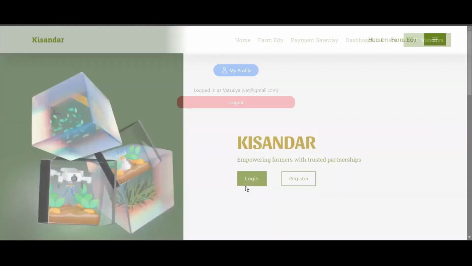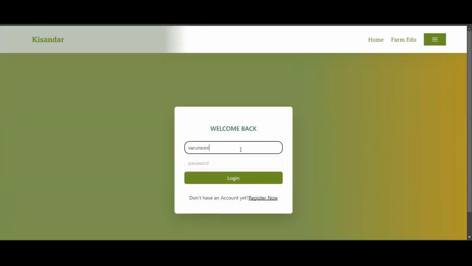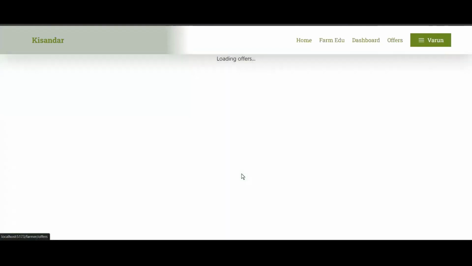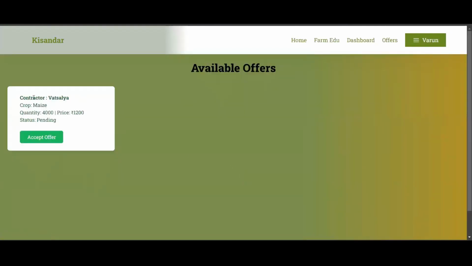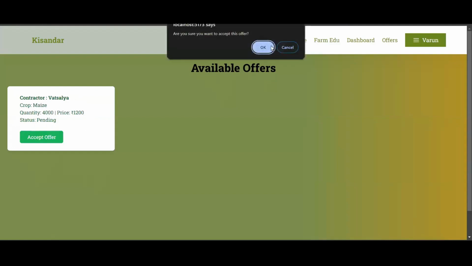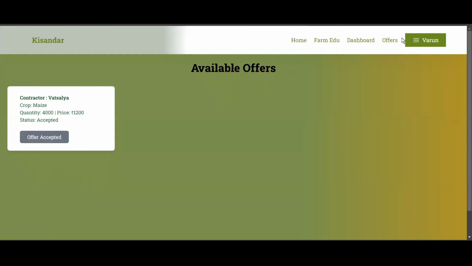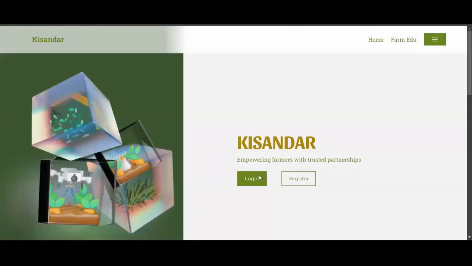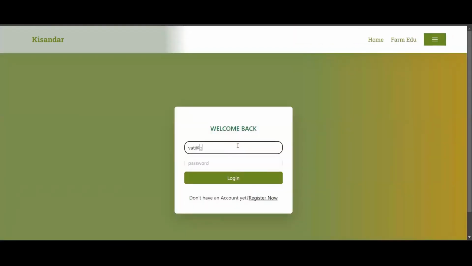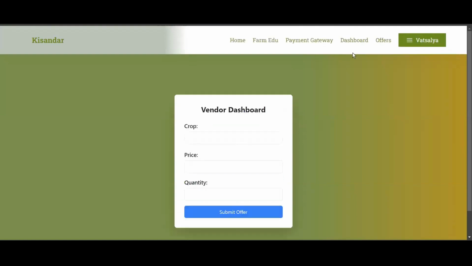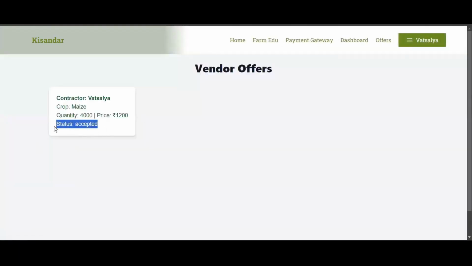Now, we are going to log out of the vendor login and move towards the farmer login. Okay, here's our dashboard. Here they can see the particular offer as well as accept it. All right. So as it has been accepted, when we move back to the vendor login, it has been accepted.